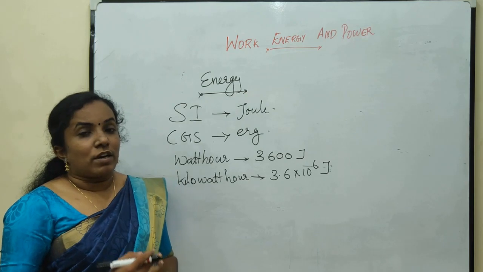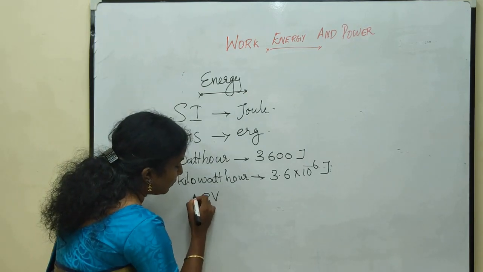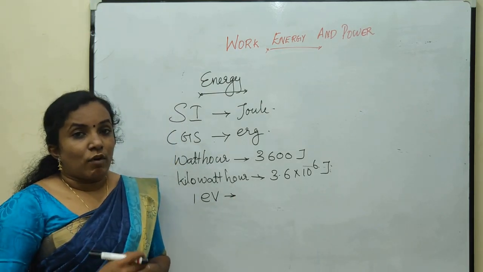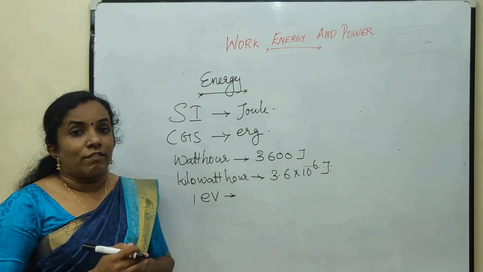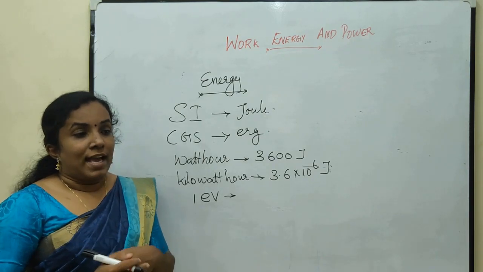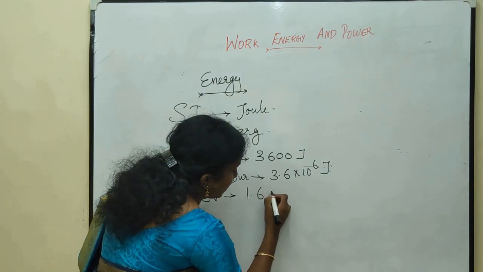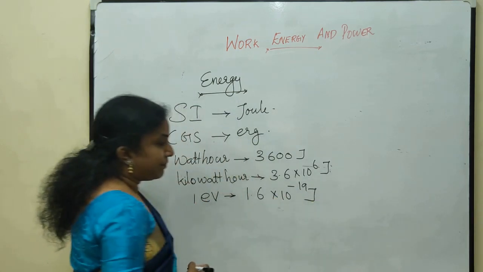The next unit of energy is electron volt. Electron volt is a unit that is related to the energy of an atomic particle, and 1 electron volt is equal to 1.6 into 10 raised to minus 19 joule.